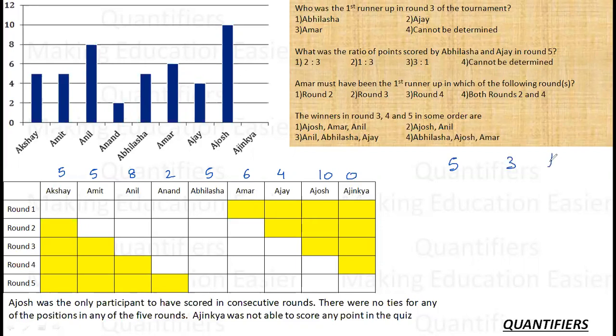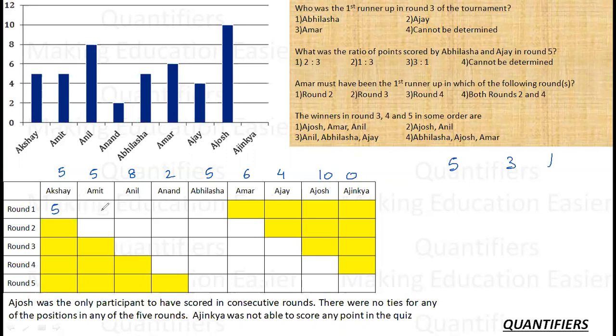Now in these type of sets, the basic concept should be to approach the cells in which we can fill the minimum number of values. We will only fill those cells which have minimum values. Minimum values means, see, if Akshay has only 1 round to play and he has scored 5 points, so he has to score in first round only.